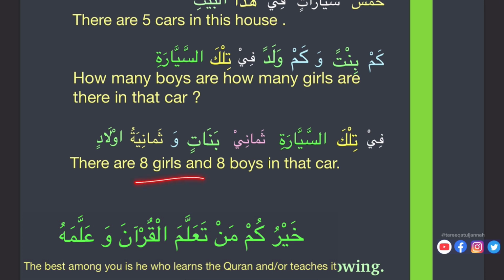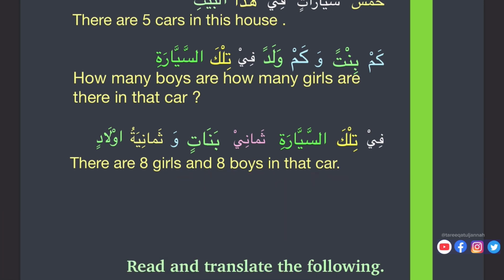There are 8 girls and 8 boys in that car. So here we see that if we have madud feminine, then we use masculine adad. And when we have madud masculine, the adad is feminine.